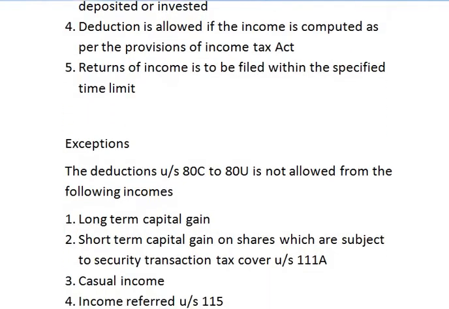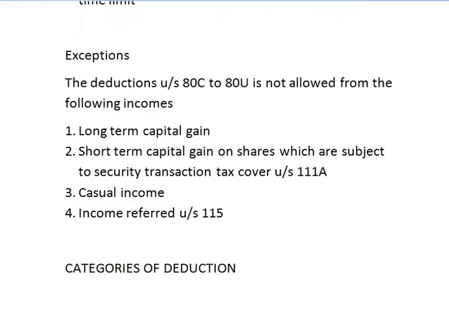Next part, there are certain exceptions. The deduction under section 80C to 80U is not allowed from the following incomes. Number 1, on long term capital gain you cannot claim any deduction under section 80C to 80U. This income is completely taxable. You cannot claim any deduction under section 80C to 80U on long term capital gain.